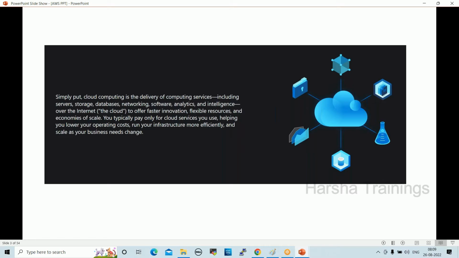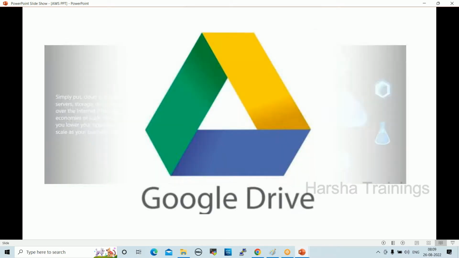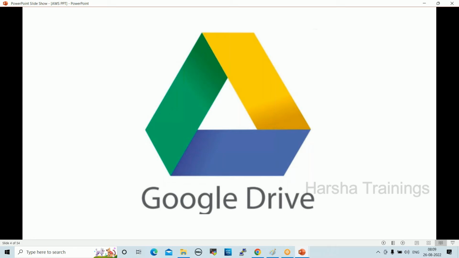Now, this is Google Drive, right? Everyone knows about this. In Gmail, you can find this. Whenever you want to upload or save any files, you can directly open Google Drive and store the files in Google Drive. When we upload files into Google Drive, where will those files be saved?